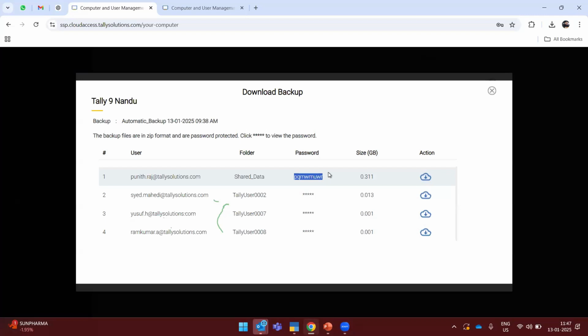So there is data encryption at every level. This data is encrypted, so without this password, no one can break this data. If I click on this download button, the data will be downloaded to my local drive, maybe in terms of C or D. And after mentioning this password, you can unzip those data folders.